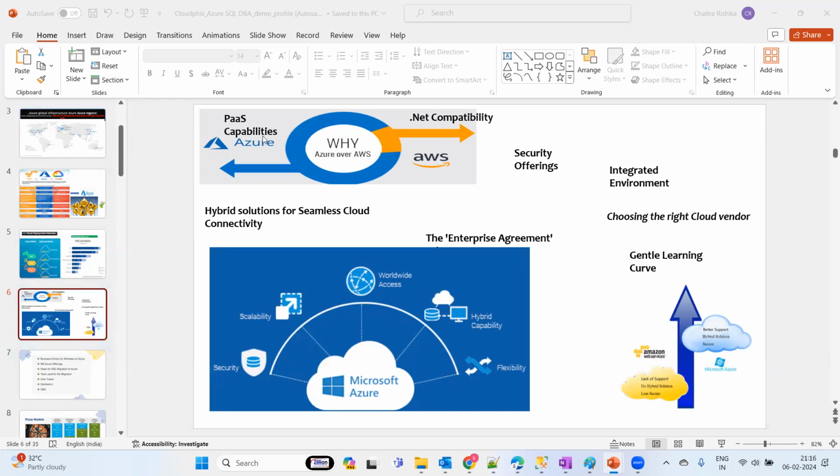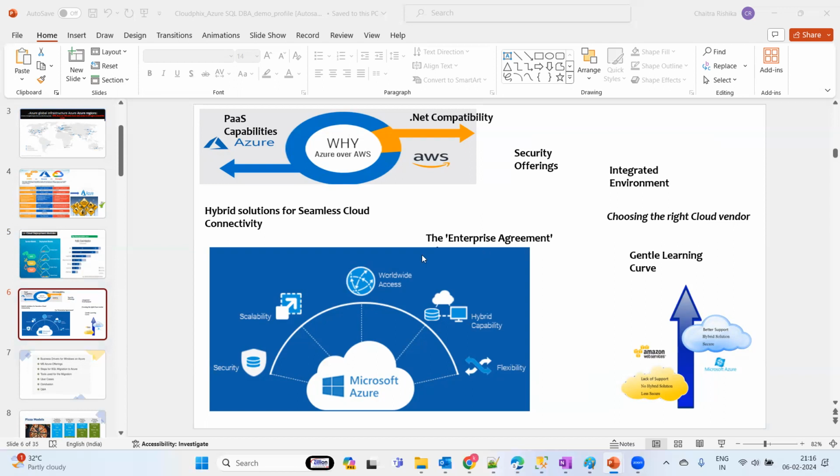Okay, what I mean to say is, with respect to networking, database, and application, PaaS capabilities rank very high compared to others. Okay, so there is .NET compatibility, and also you have hybrid solutions and seamless cloud connectivity. You don't need to move your entire infrastructure. You can move partly, and once everything is validated and working as expected, then you can start moving your workload to the cloud landscape.